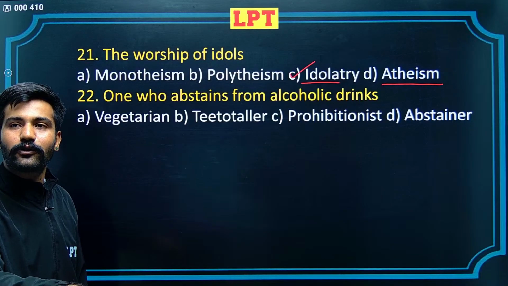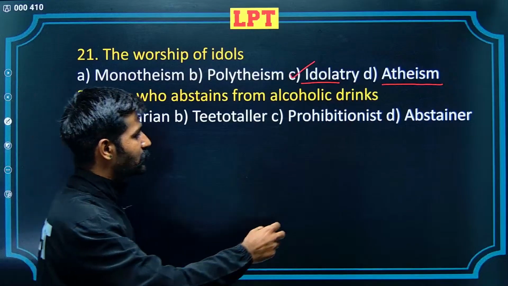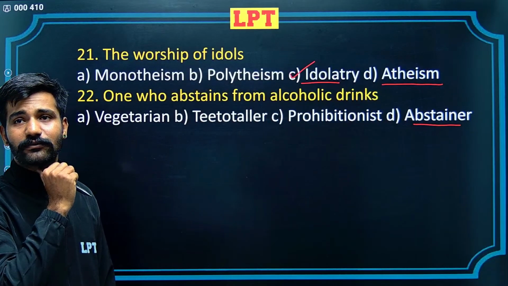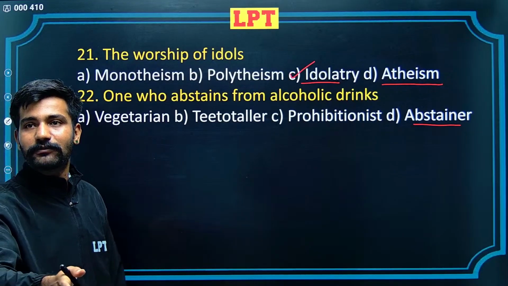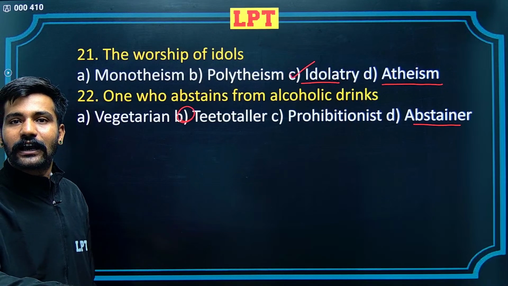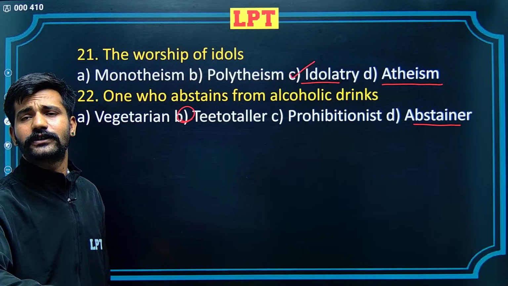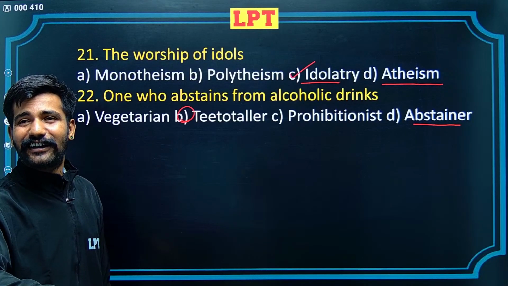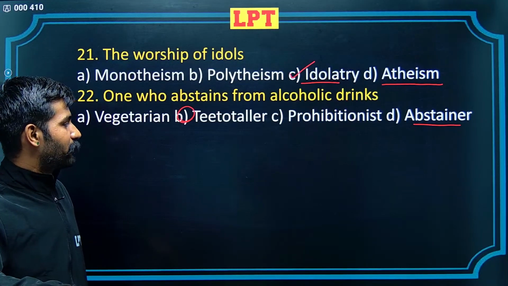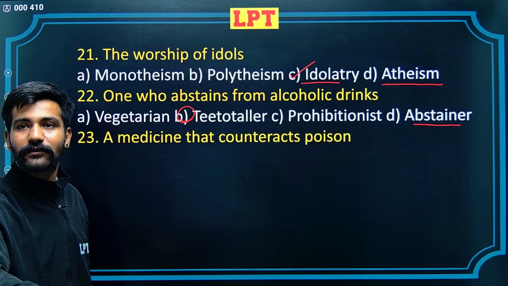Prohibitionist and abstainer. What could be the difference between teetotaler and abstainer? An abstainer would be someone who generally abstains from something, can be called an abstainer. However, specifically a teetotaler would be someone who abstains from alcoholic drinks. Okay, you replied C, prohibitionist. I am a little afraid about the pronunciation of prohibitionist. This word refers to prohibition. Prohibition is someone who prohibits from doing something.